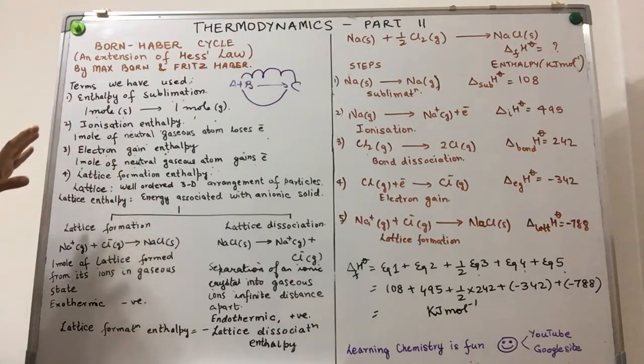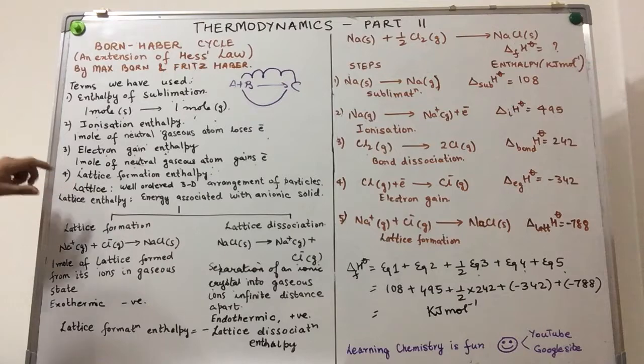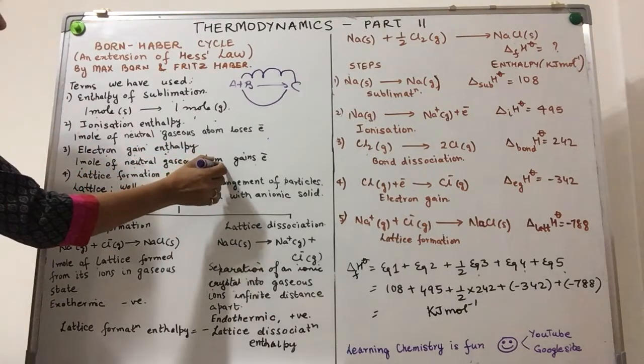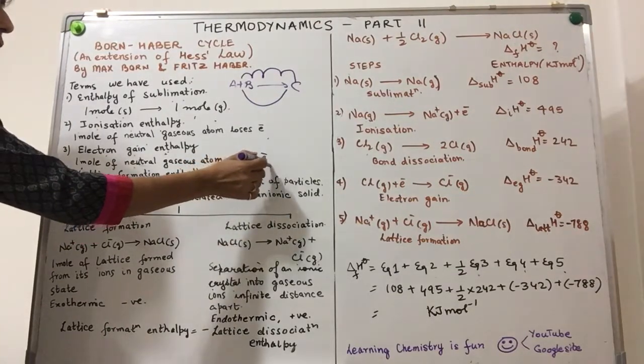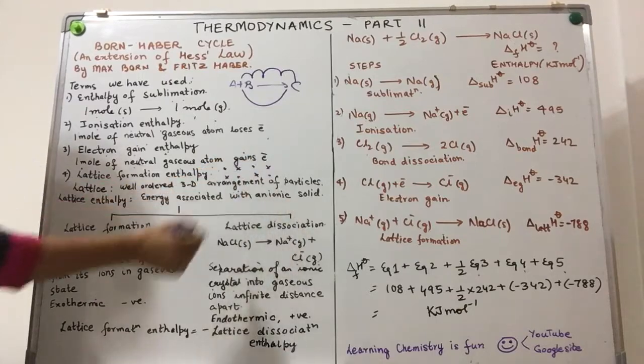Lattice enthalpy. Now this is quite confusing at times, and we shall be talking about this again in our part 12. But we need to understand the basics of this in order to go ahead with the second leg of this lesson. Lattice enthalpy. First, you need to understand the term lattice. Lattice is nothing but a three-dimensional ordered arrangement of particles. This is what we call a lattice.